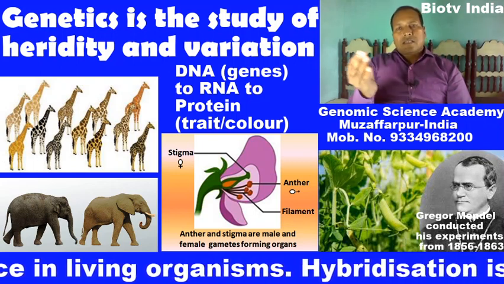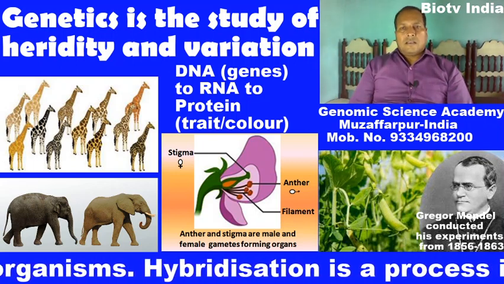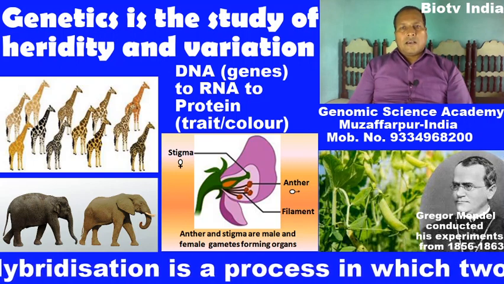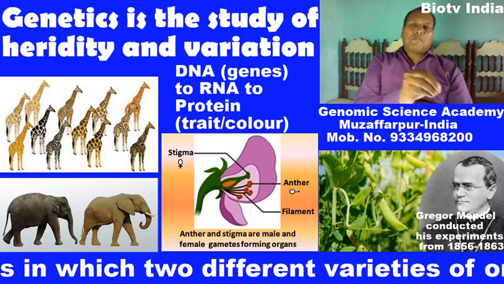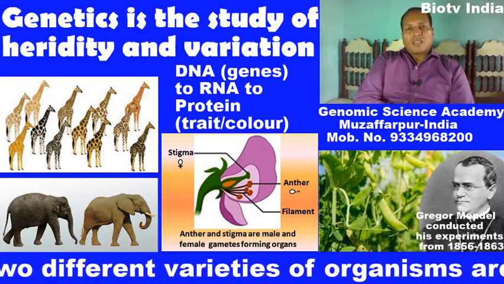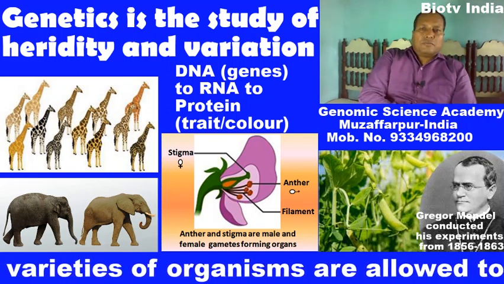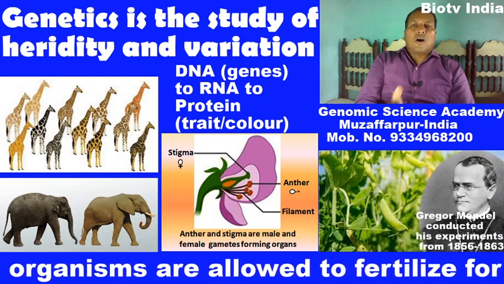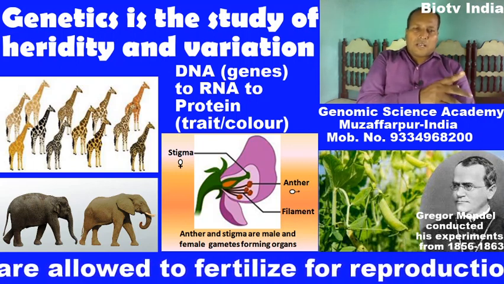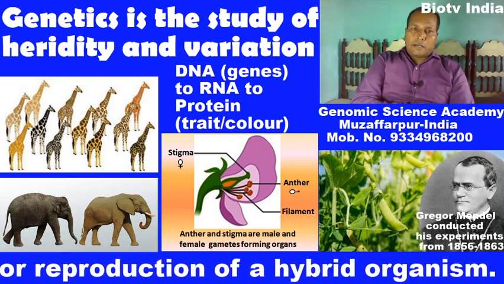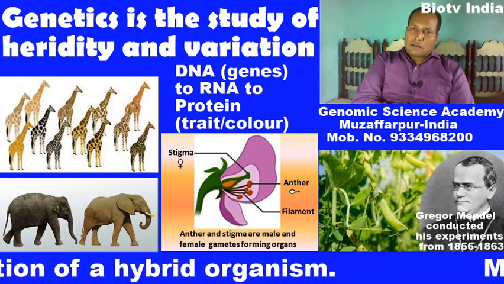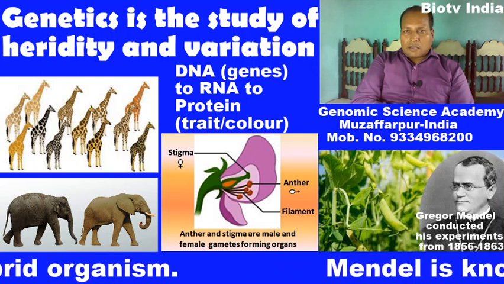are expressed by respective genes which are present in the genome of the respective organism. Now, be clear about the terms heredity and variation. What is heredity?